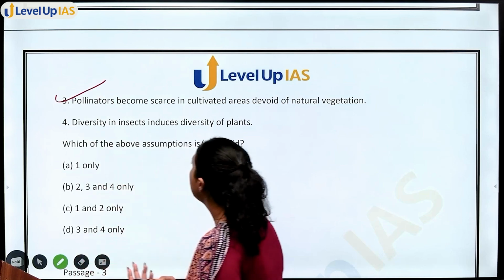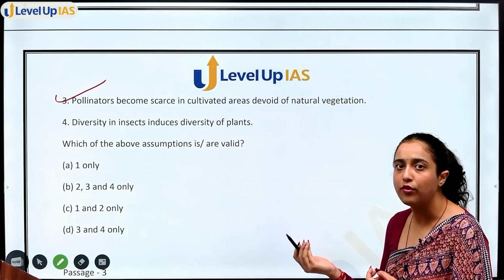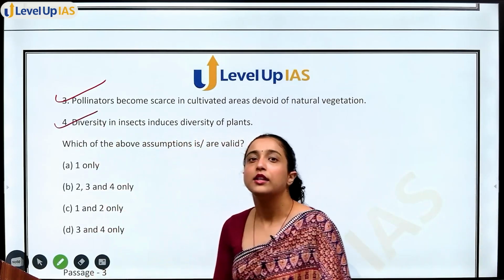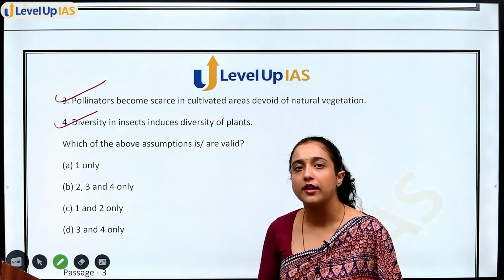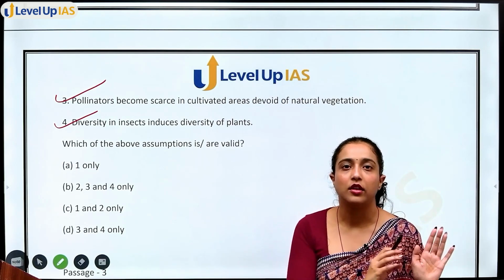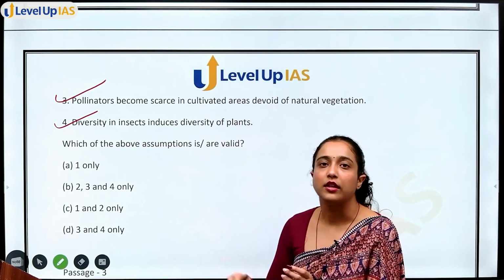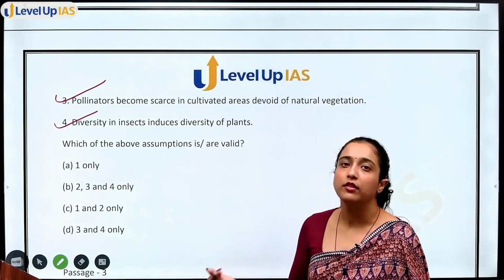Next, diversity in insects induces diversity of plants. We can conclude this, this can be an assumption. The more diverse the insects, they will be responsible for diversity in plants because they are doing pollination. So let's say a bee is sitting on this flower A, pollinating this plant. Then another insect is responsible for pollinating another plant. So more plants will be there.